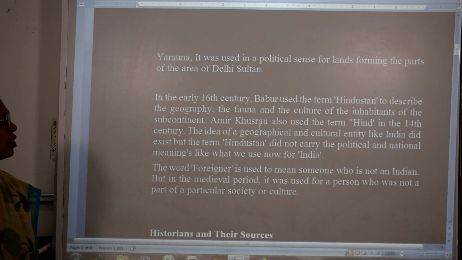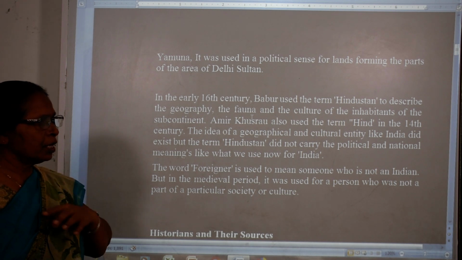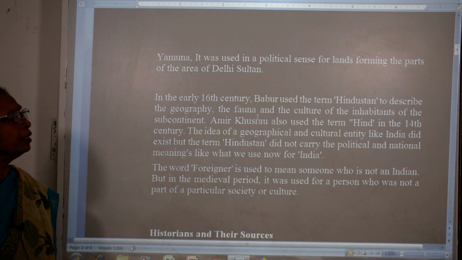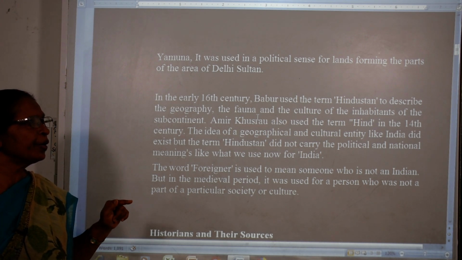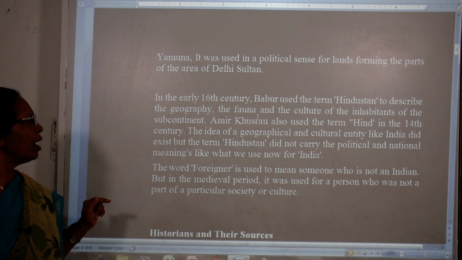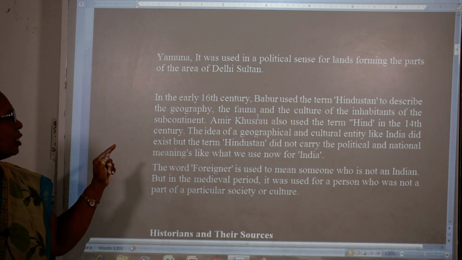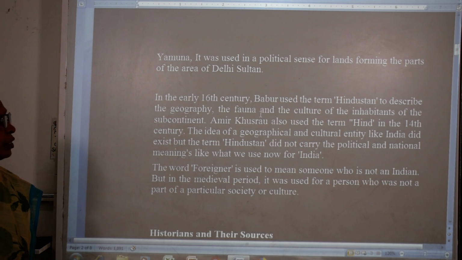And in the 16th century, Babur used the term Hindustan to describe the geography, the fauna and the culture of the inhabitants. Now the Hindustan that Minhaj used was different, it was the area around Punjab, Haryana and Ganga and Yamuna, but Babur used the geography, fauna and culture of the inhabitants of the subcontinent.